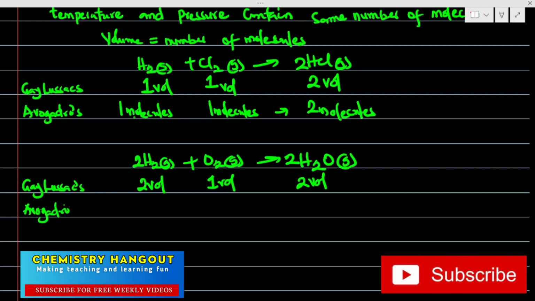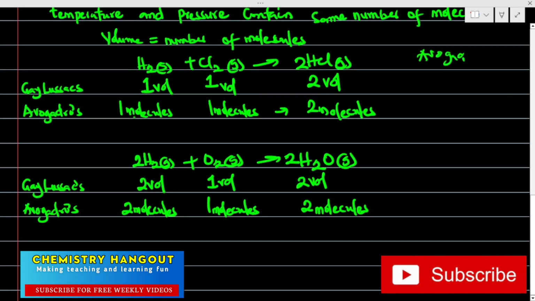For Avogadro, the 2 volumes are the same thing as 2 molecules, the 1 volume is the same as 1 molecule, and the 2 volumes are the same as 2 molecules. Can you see that? That's why this law is now better understood, because Avogadro can use kinetic theory of gas to talk about it.